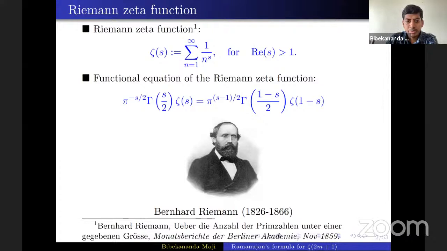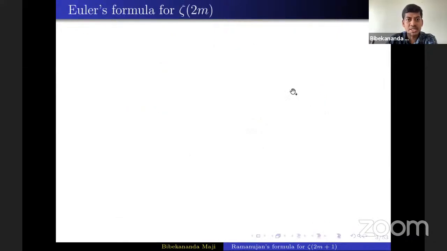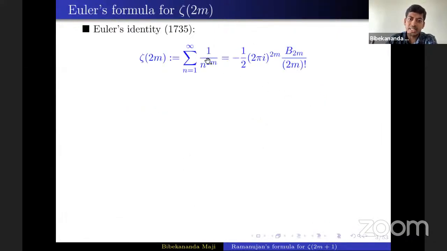Before Riemann, Euler studied this series, but only at even arguments. The series sum of 1 by n to the power 2m, where m is a natural number, he expressed in terms of pi and Bernoulli numbers. One can show that Bernoulli numbers satisfy a recurrence relation, and from there one can easily prove that all Bernoulli numbers are rational numbers.